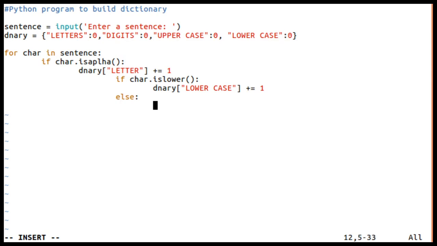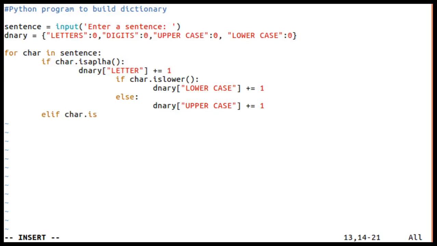Else, what I do, dictionary of uppercase. This key is a string, plus equal to 1. Okay, so I have checked for a letter; if it is not a letter I'll use elif char.isdigit.